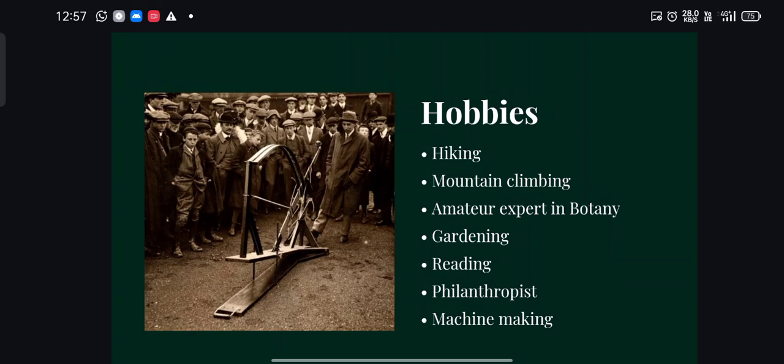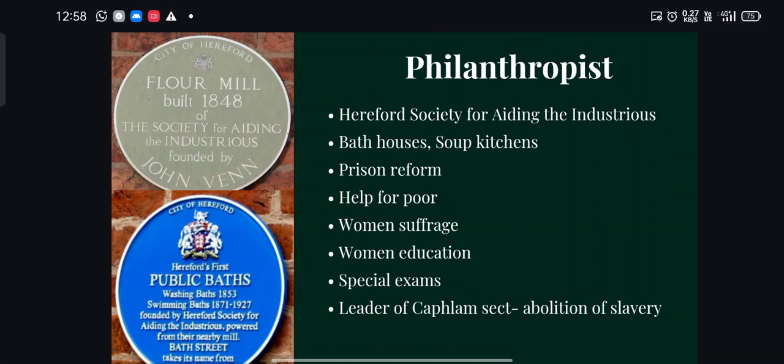So after 100 years, in 2023, the students of Cambridge University, where he had taught and studied in his early life, made the same bowling machine. They recreated the bowling machine which John Venn made, as an honor to him. He had written a book which explained in detail how he made this bowling machine, and by reading that book and using their effort, they recreated that machine in 2023, which was his 100th death anniversary.